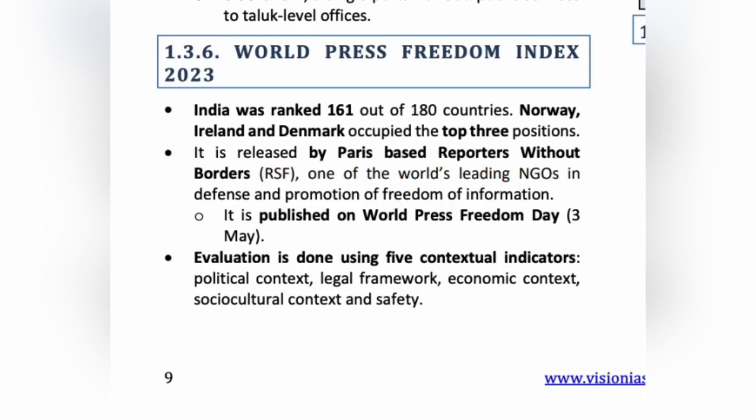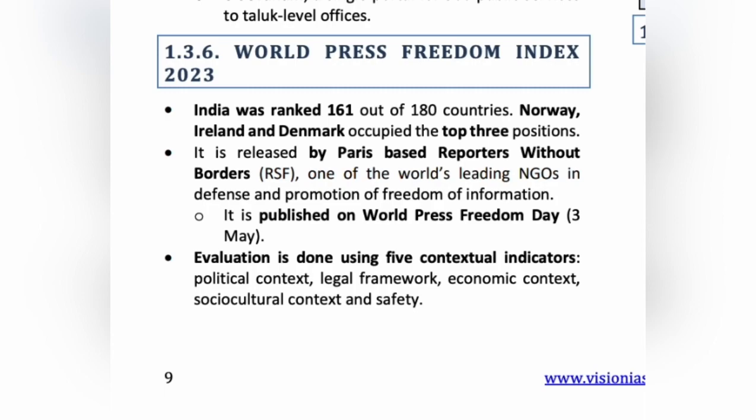It releases its report based on 5 indicators. Those 5 indicators are political context, legal framework, economic context, socio-cultural context and safety. Now, out of 180 countries, India was ranked 161 in the year 2023. In the year 2022, India was ranked 150. In the years 2021 and 2020, India was ranked 142.